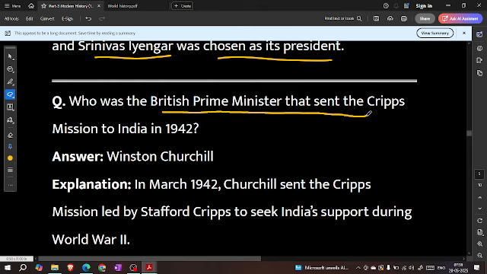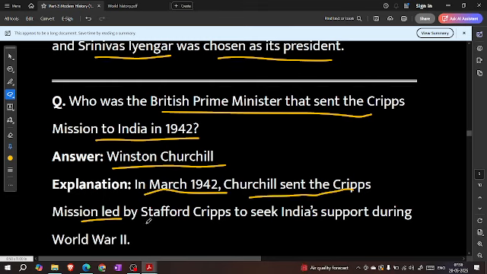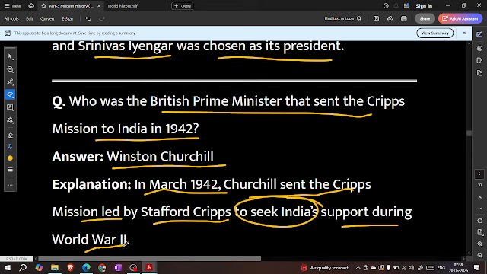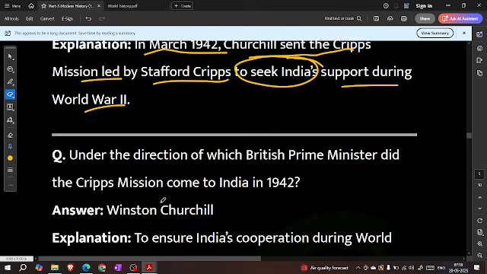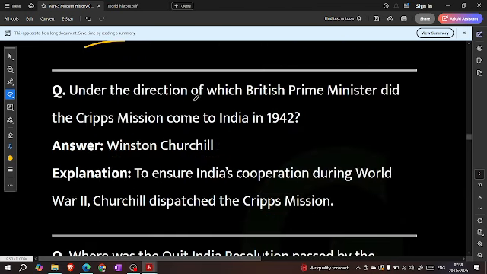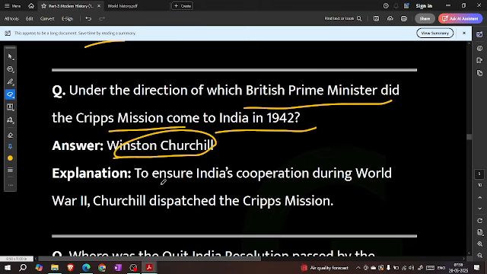Who was the British Prime Minister that sent the Cripps mission to India in 1942? Winston Churchill. In March 1942, Churchill sent the Cripps mission led by Stafford Cripps to seek India's support during World War II. Under the direction of which British Prime Minister did the Cripps mission come to India in 1942? Winston Churchill. To ensure India's cooperation during World War II, Churchill dispatched the Cripps mission.